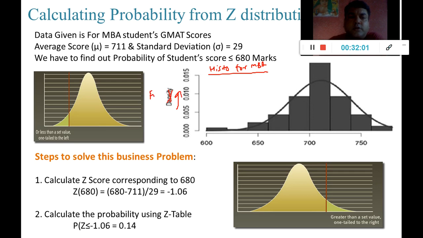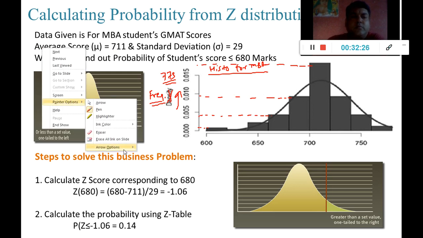You can call it density, or you can also call it frequency. So there are 773 students, right? And these many students have scored this much mark. These many students have scored this much mark. These many students have scored this much mark. And these many students have scored this much mark. This plot is given like that, right?